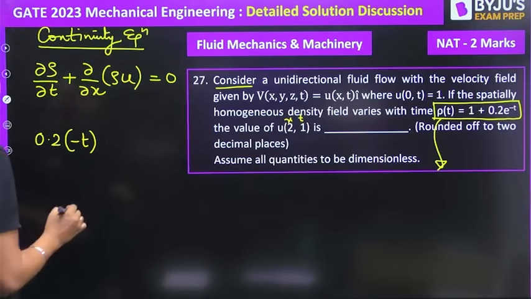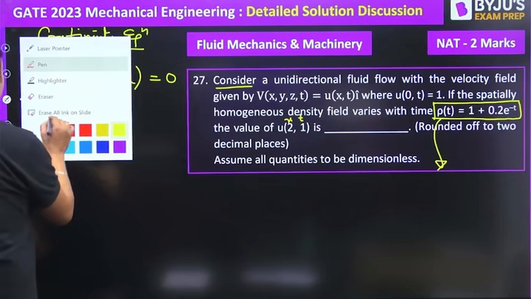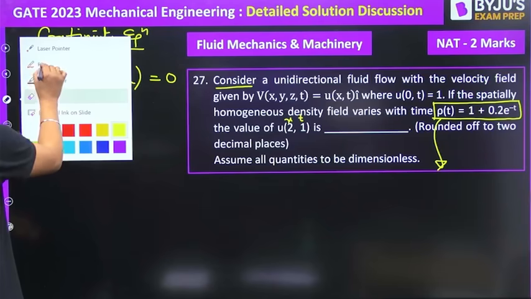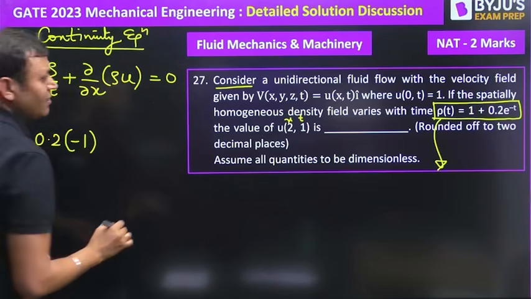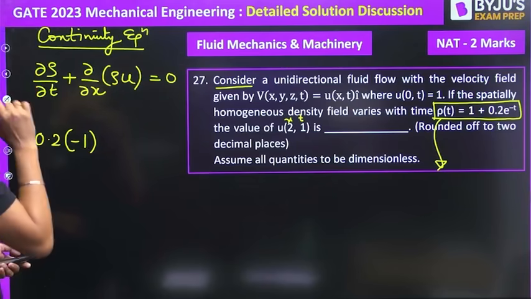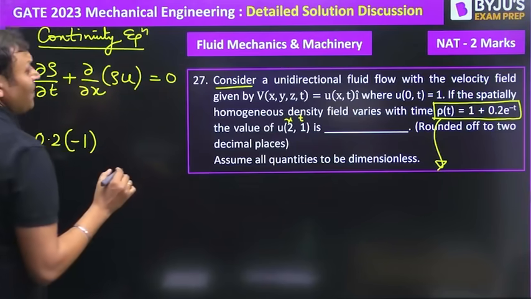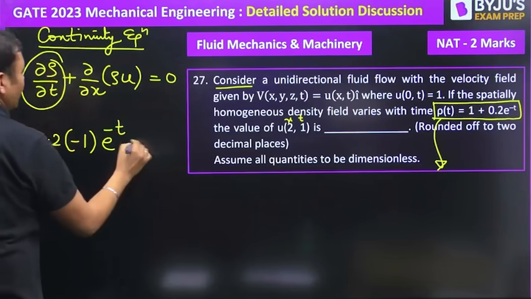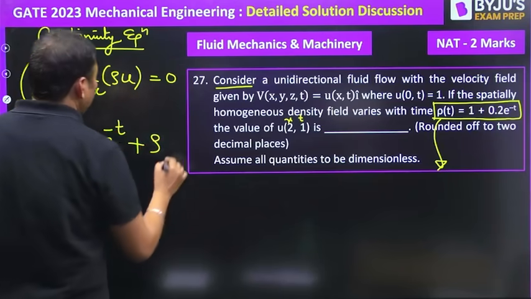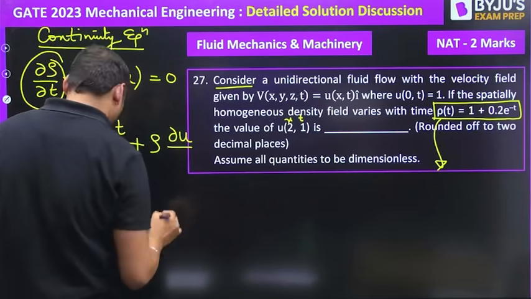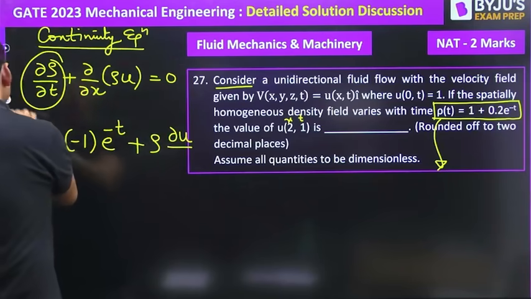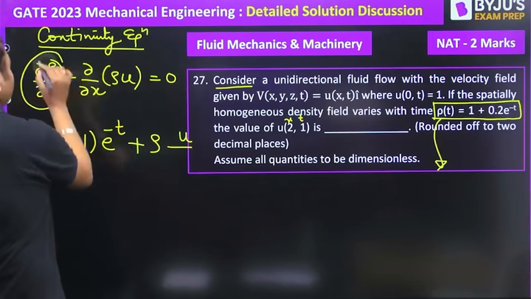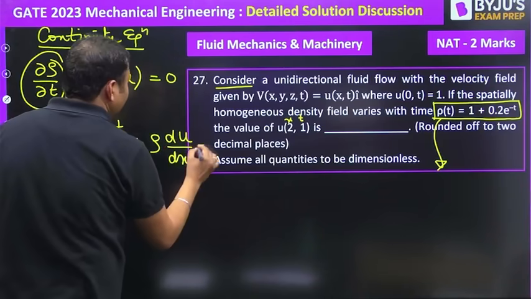with respect to time. So it will be 0.2 into minus 1 into e to the power minus t, that is the value of del rho by del t, plus rho is constant, then del u by del x, or because it is 1D, we can write it as du by dx. Du by dx is equal to 0.